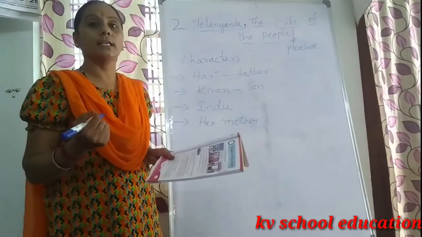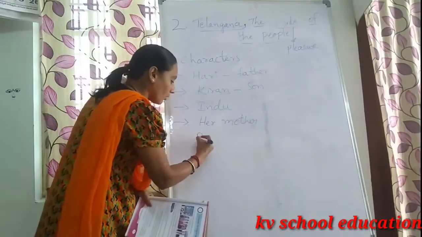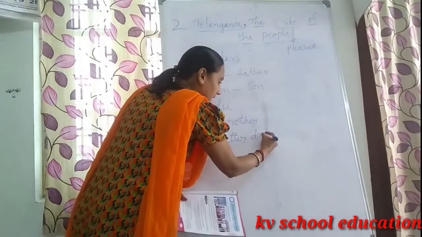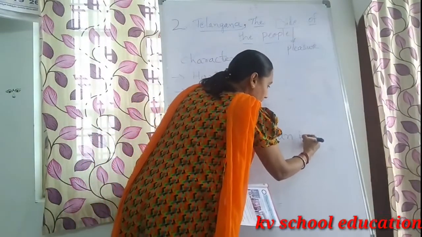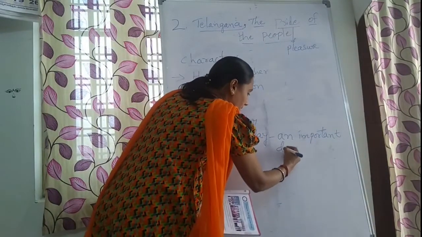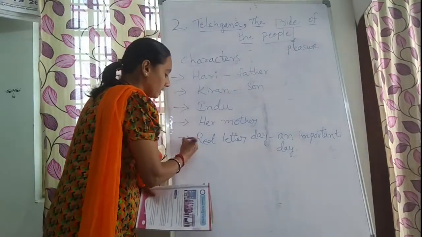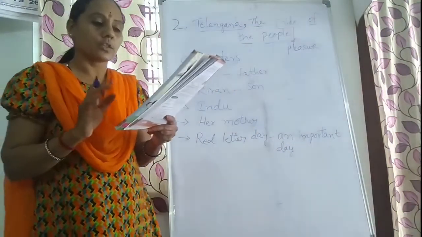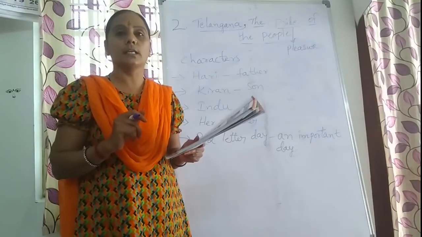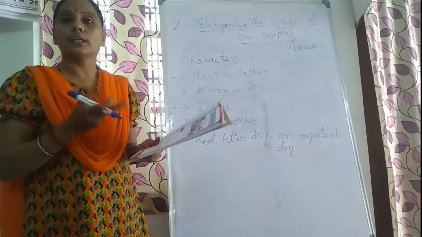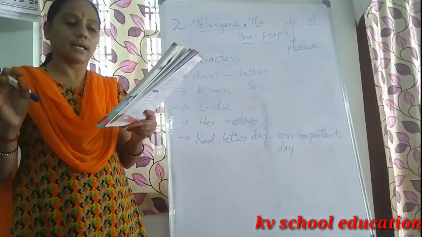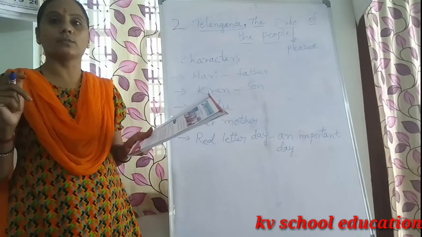So what did his father say? "Today is a red letter day." So what day? Red letter day. Red letter day means an important day. Children, red letter day means an important day. "The union government has declared Telangana as the 29th state of the country." So what did his father say? Today is a red letter day. So what had the union government declared? The 29th state of our country. Telangana declared as the 29th state of the country.